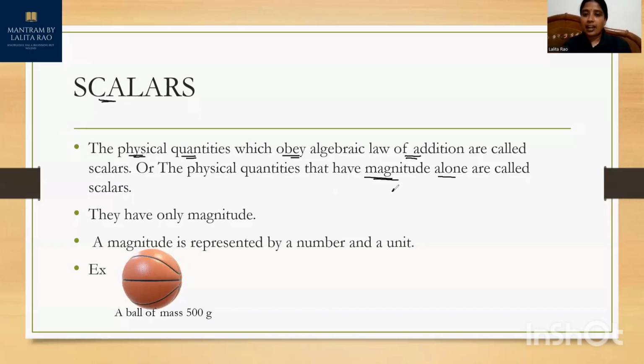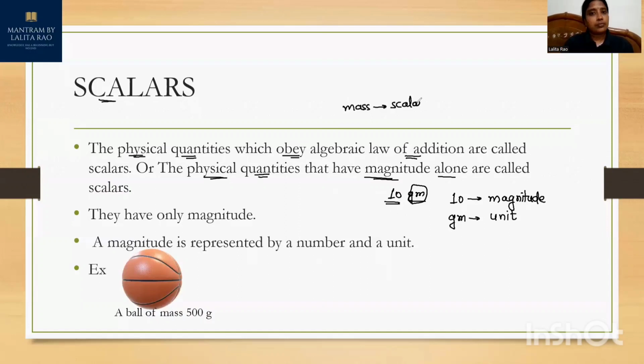So when I said 10 grams, this 10 was the magnitude, the numeric value. Magnitude means the numeric value. And what is this grams called? This grams is the unit of measuring mass. So to measure the mass, it is sufficient if you know its numeric value and its unit. Such physical quantities are known as scalar quantities. So we can say that mass is a scalar quantity, right?